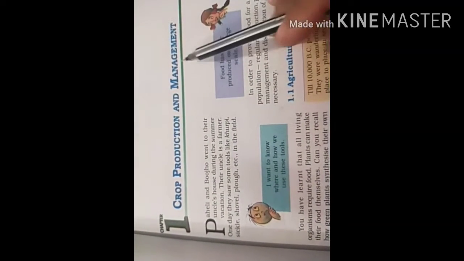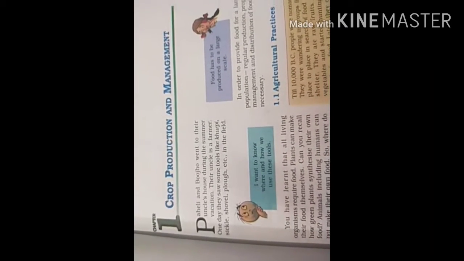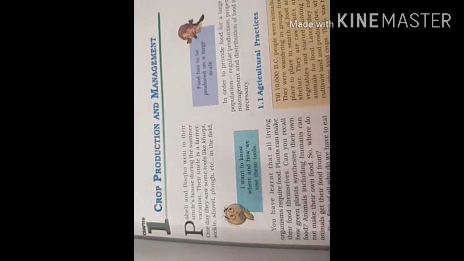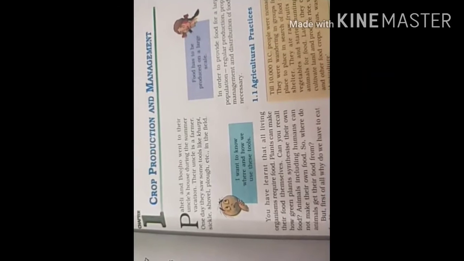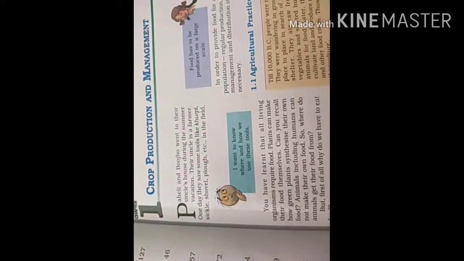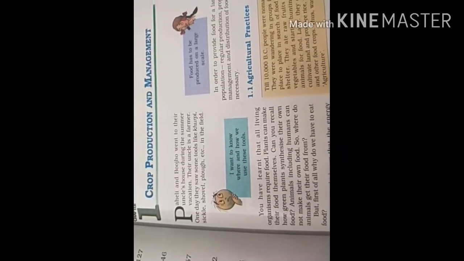So chapter 1, that is crop production and management. In this chapter we will learn about the crops, and because India is a country of farmers, basically we can say that the main occupation of Indians is farming. This is a very common thing and we all know this.